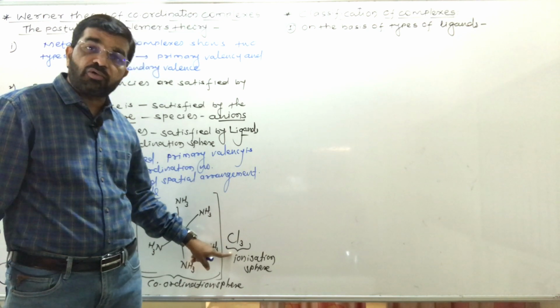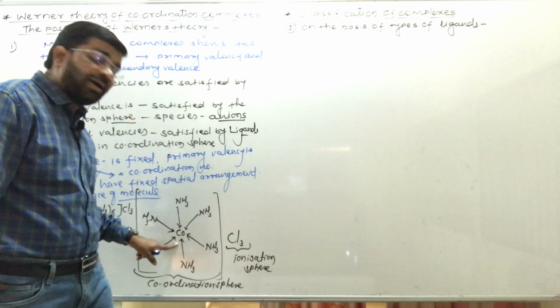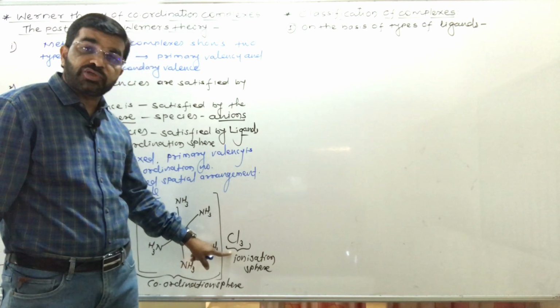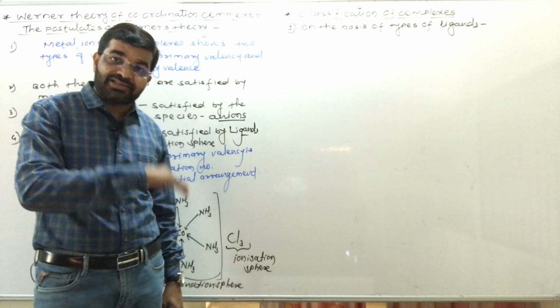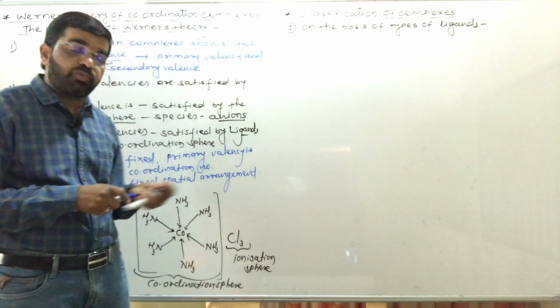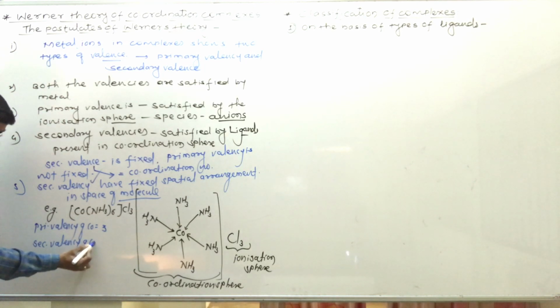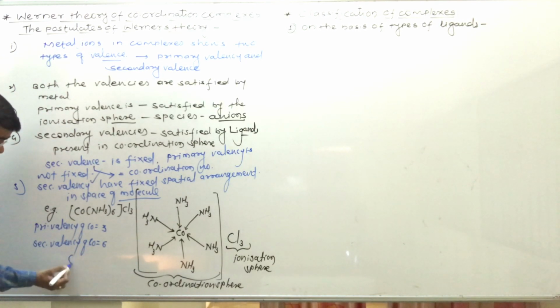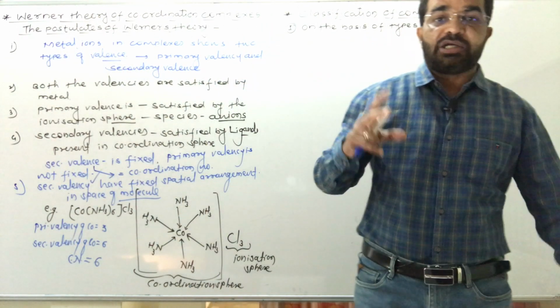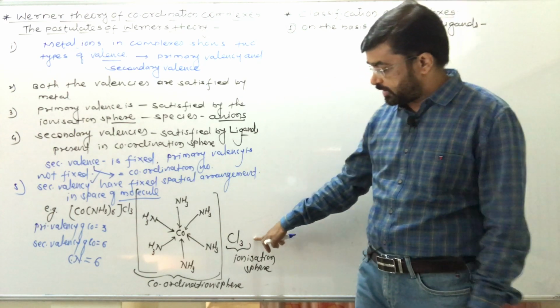And here 3 chloride ions are attached to this cobalt, which satisfy its valency, meaning the primary valence of cobalt is 3 and the secondary valence of cobalt is 6. Here, see, in this structure, the primary valency of cobalt is 3 and the secondary valence of cobalt is 6, which is the same as the coordination number of cobalt, which is also 6.